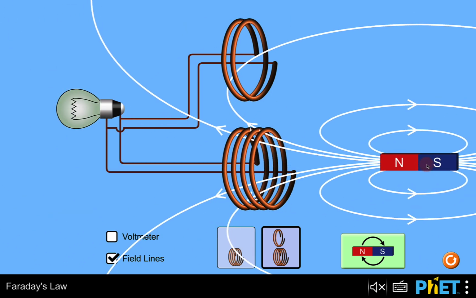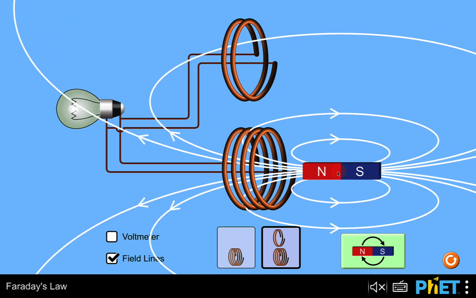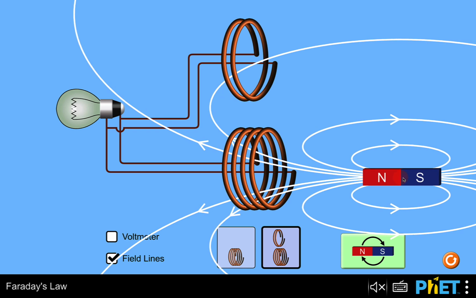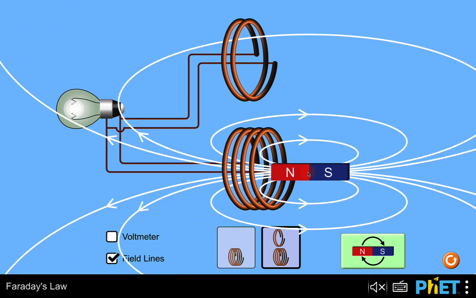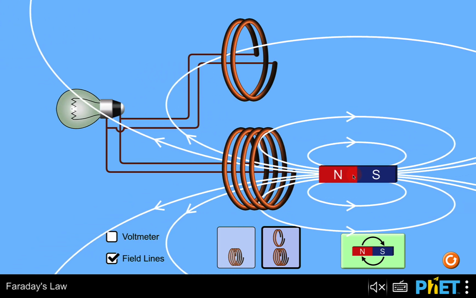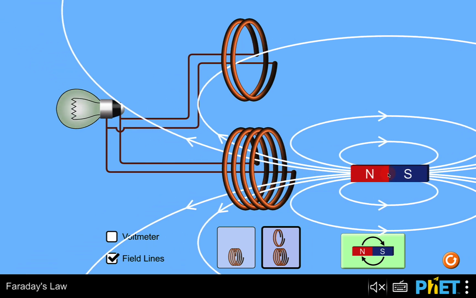Now, if I move it back and forth more slowly instead, you can probably expect that we're not going to get as much current. Okay, so that's the other factor that affects the current in the wire, is just how rapidly that magnetic field is changing.